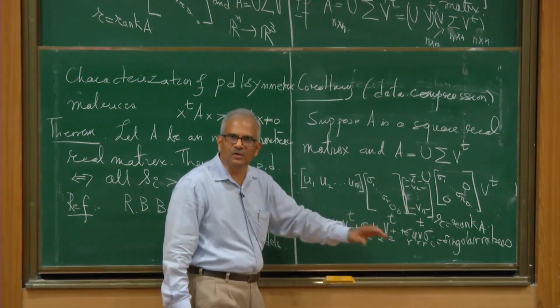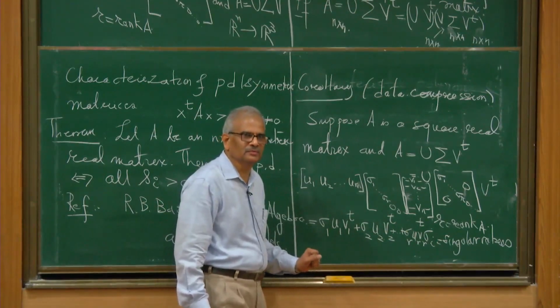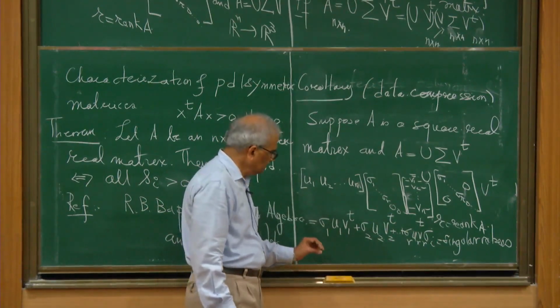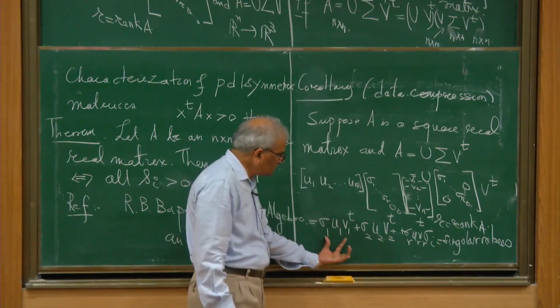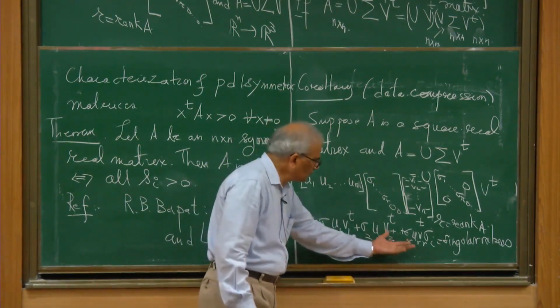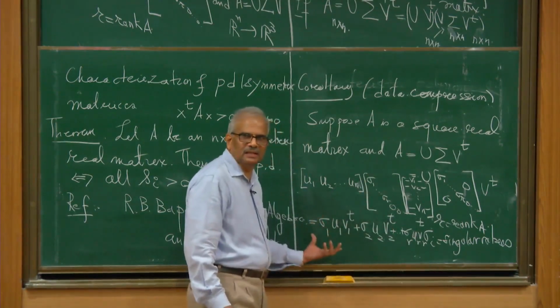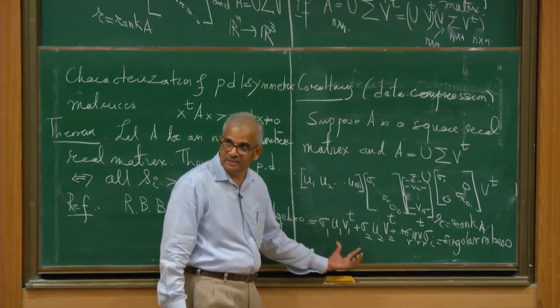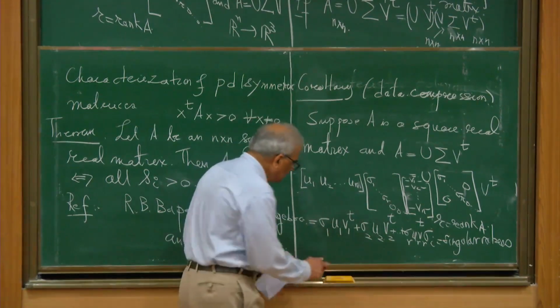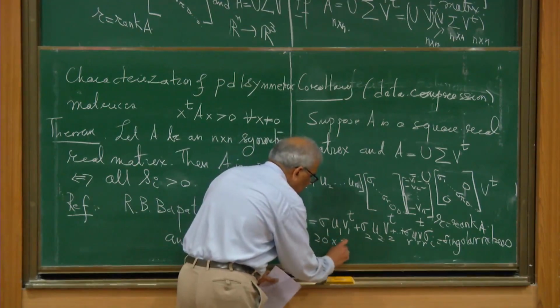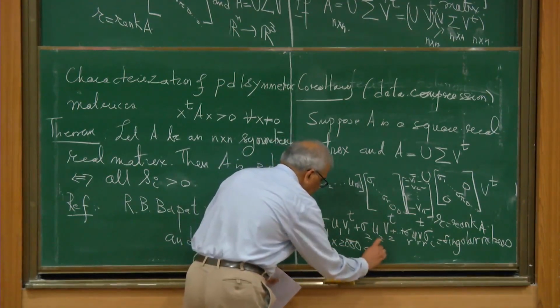The rest are not going to contribute to the data much for practical purposes. So we will take 2000 here, 2000 there, and suppose we take 20 such terms in this representation. Then we will be storing 20 times 2000, and that is 40,000.